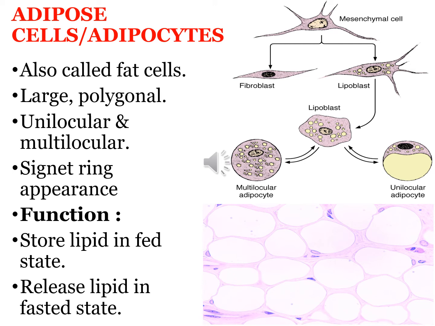The unilocular ones give a signet ring appearance, just like a ring, in which the cell is filled up with a large globule of fat. Cytoplasm is pushed to the periphery, and the nucleus of the cell is also pushed to the periphery. So they store lipids and neutral fats, and they are a source of insulation, and they help to release and produce heat as well. They also serve as a cushioning effect in the body.